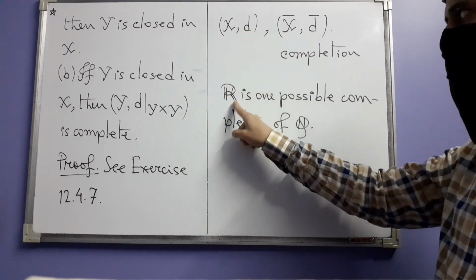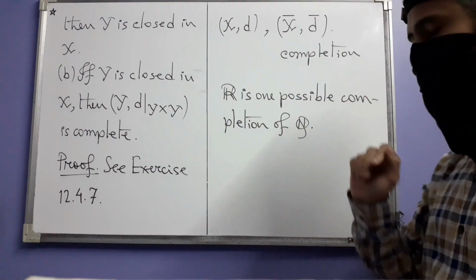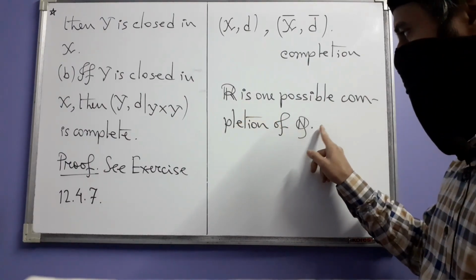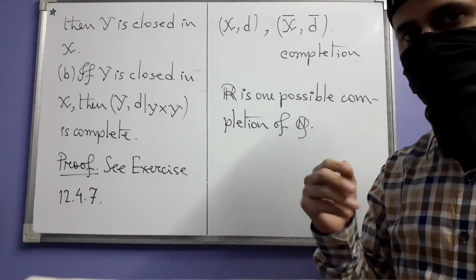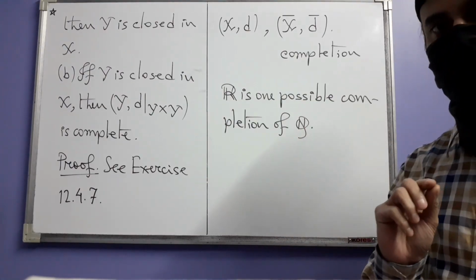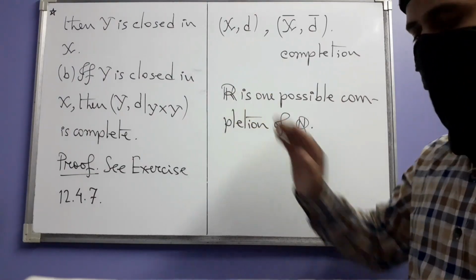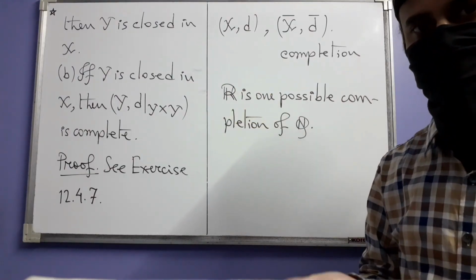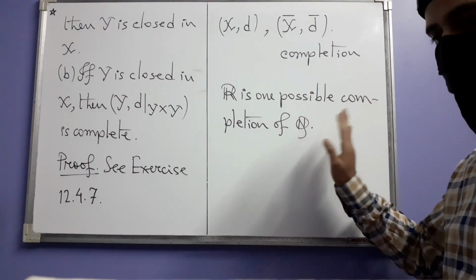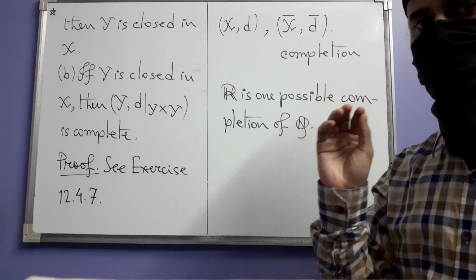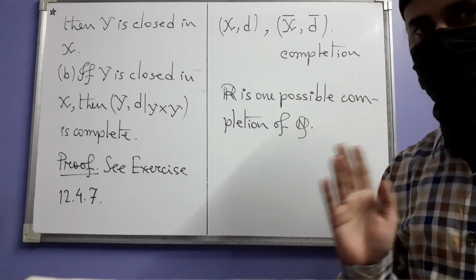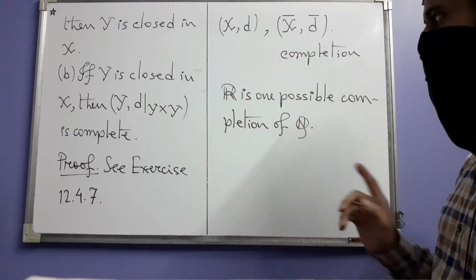For example, R is one possible completion of Q. Actually, if we include the usual metric d that Q has, then we have the usual system of real numbers with its own metric, which is an extension of the metric that Q has, as the completion of (Q, d), where d is the usual metric.